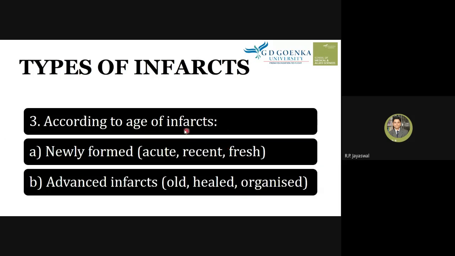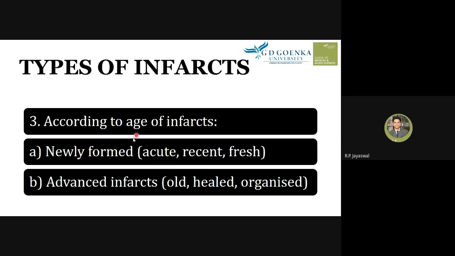Next classification is according to the age of infarction. So the age of infarction can be of two types. One is newly formed, a recent infarction, which can be acute, recent, or fresh.